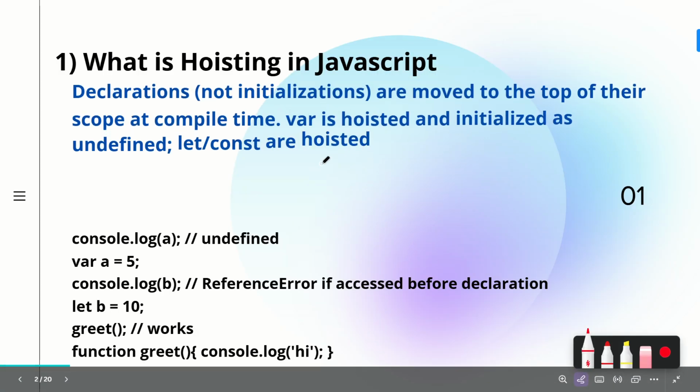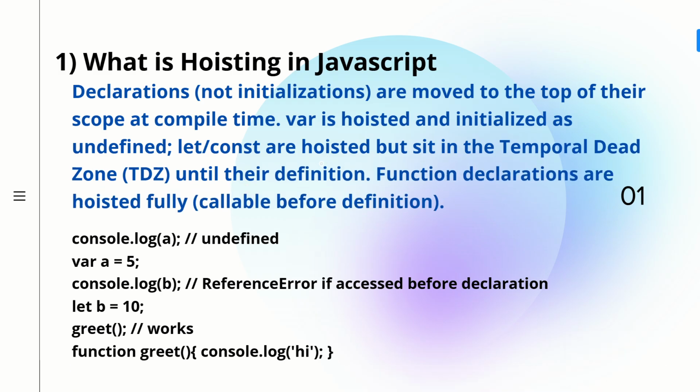The first question which was asked in the interview was, what is hoisting in JavaScript? So let's see how you can answer this question. Hoisting is nothing but the declaration of your variables or functions being moved to the top of their scope at compile time. One important thing you should remember is that only declarations are hoisted and not their initialization.